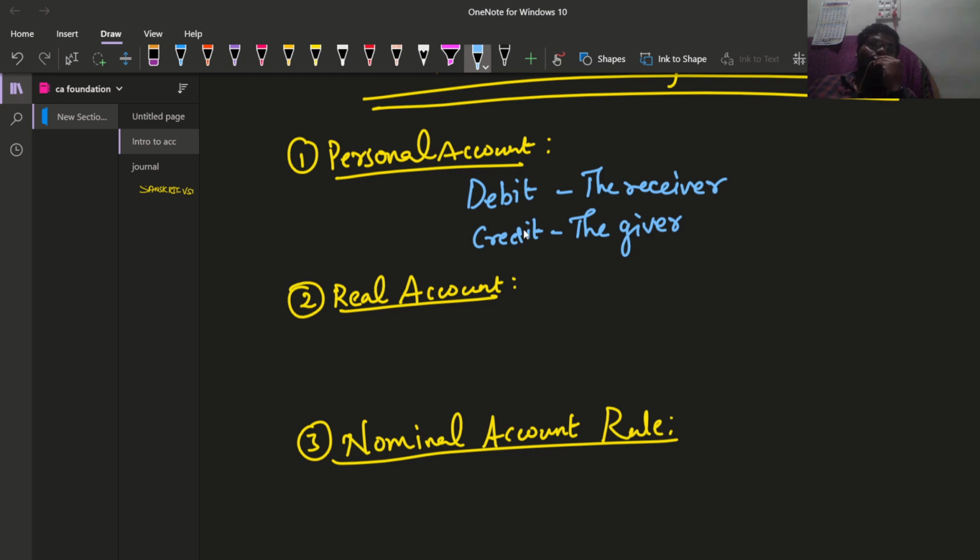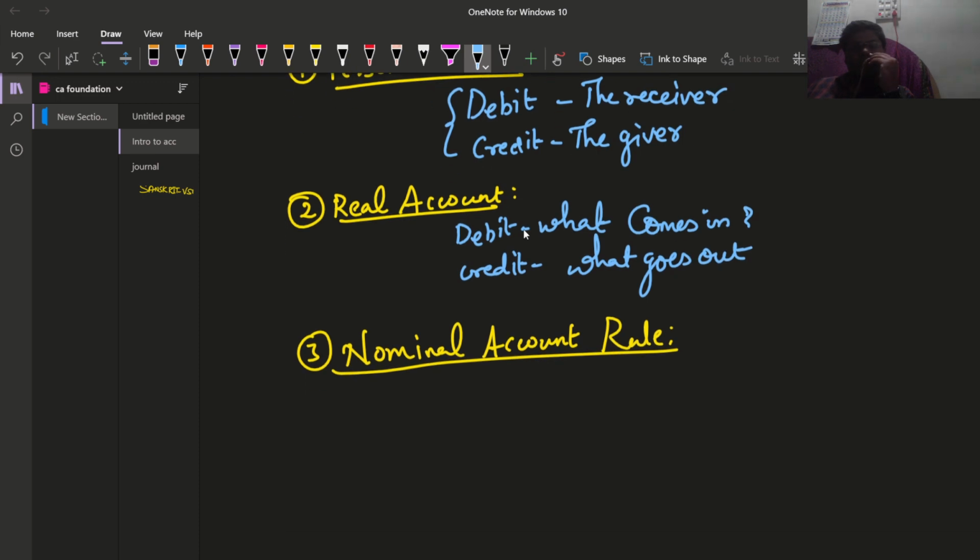I repeat. What is the rule for personal account? Debit the receiver, credit the giver. Real account rule: debit what comes in, credit what goes out.